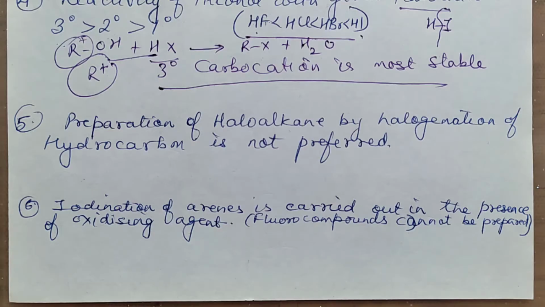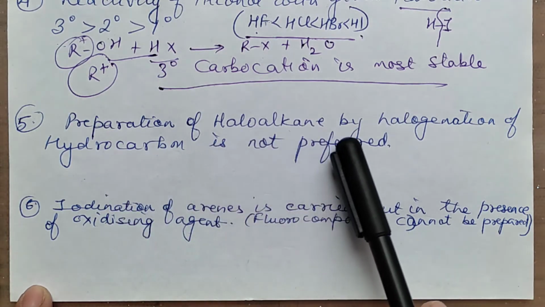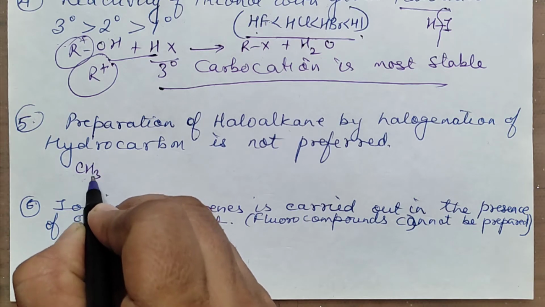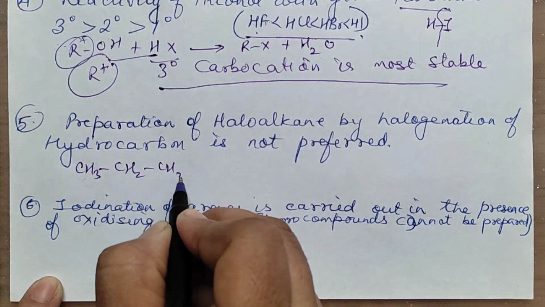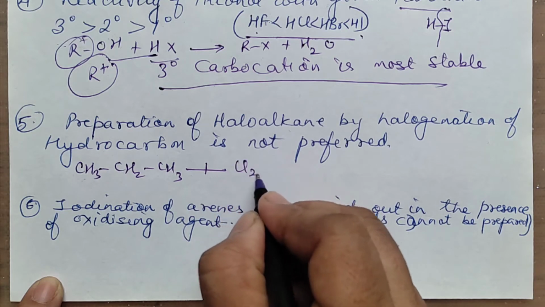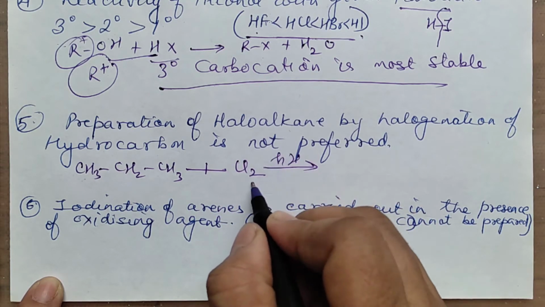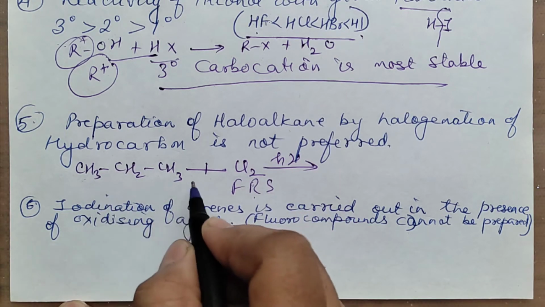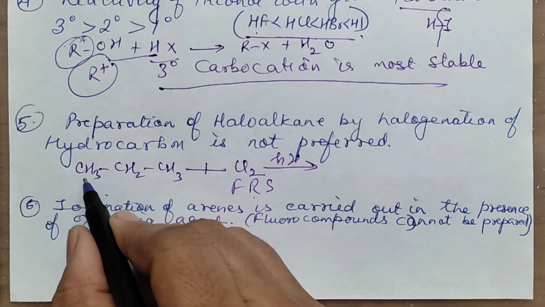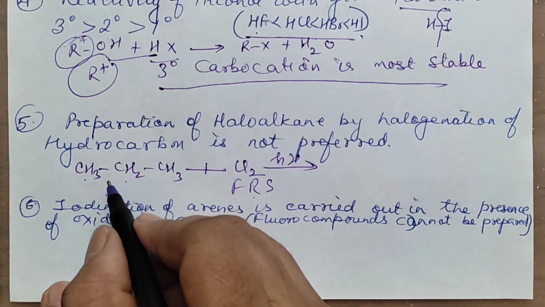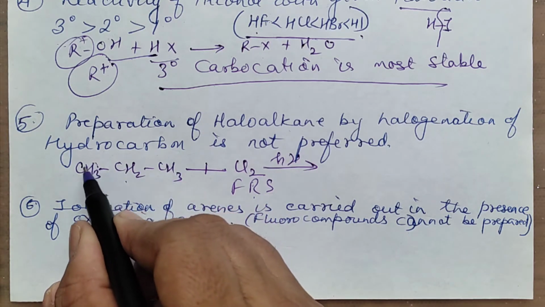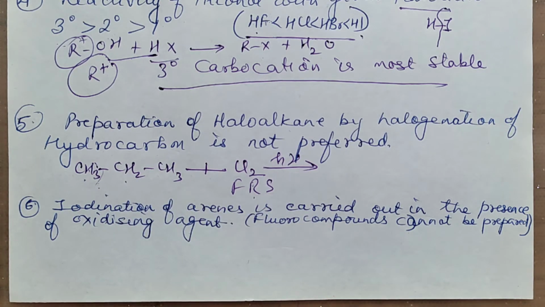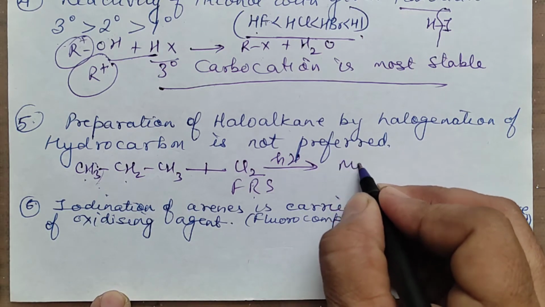Got it? The next question says the preparation of haloalkanes by halogenation of hydrocarbon is not preferred. Now suppose I take some hydrocarbon, say propane, and I want to carry out its halogenation. I'll have to carry out the reaction in the presence of sunlight, following the free radical substitution mechanism. There are so many different types of carbon atoms, primary and secondary, and moreover a large number of hydrogen atoms, so all can be replaced. One by one, all hydrogen atoms can be replaced by chlorine, by halogen. So it will form a mixture of products.